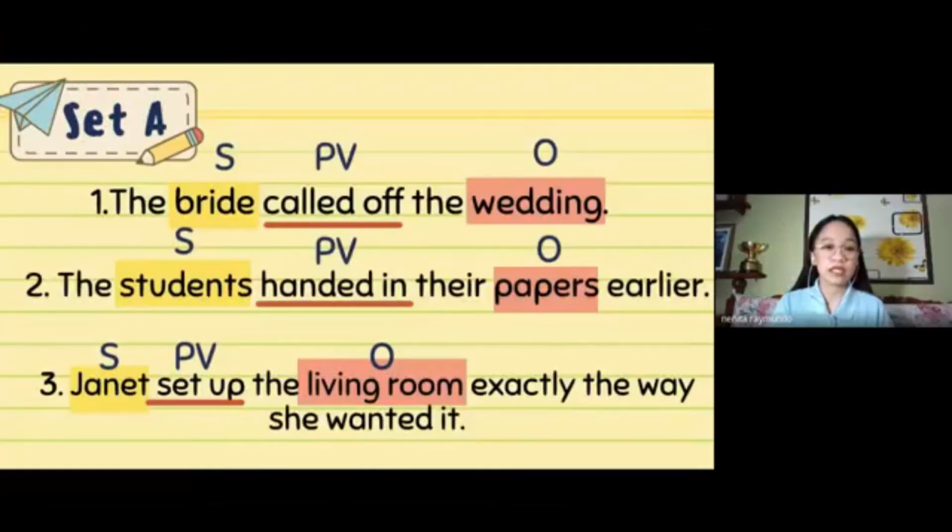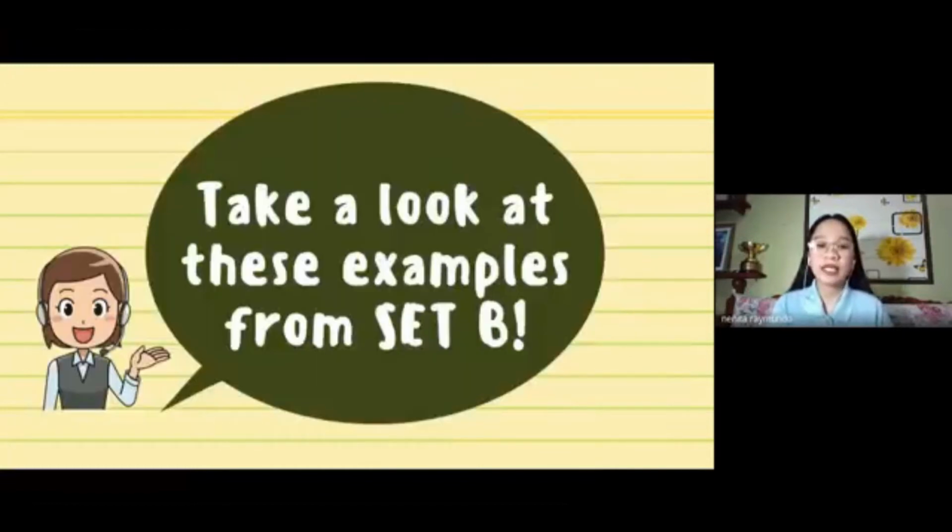So here are the examples that we had earlier. So for set A, we have the first one, the bride called off the wedding. Number 2, the students handed in their papers earlier. And number 3, Janet set up the living room exactly the way she wanted it. All right, I hope you're taking down notes. Now, I want you to take a look at these examples from set B.